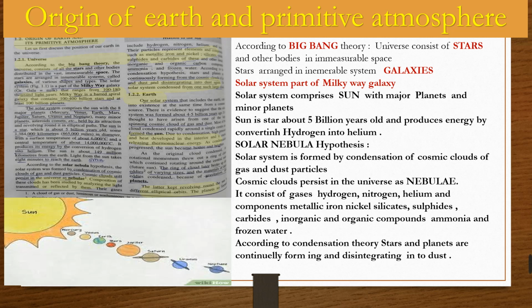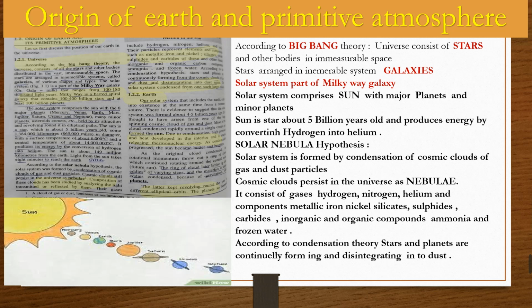According to the Big Bang theory, the universe consists of stars and other bodies in immeasurable space. Stars are arranged in innumerable systems called galaxies. The solar system is a part of the Milky Way galaxy. The solar system comprises the sun with 8 major planets and minor planets. The sun is a star about 5 billion years old and produces energy by converting hydrogen into helium.